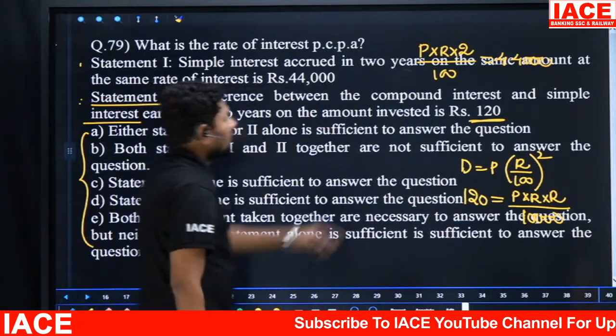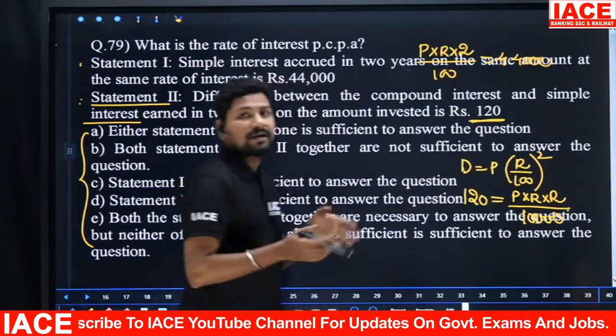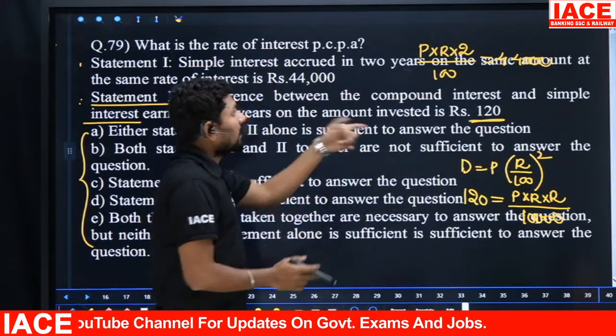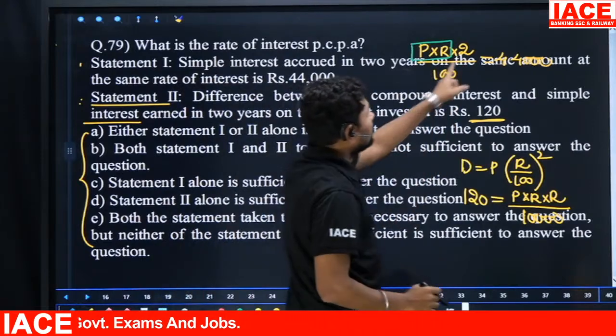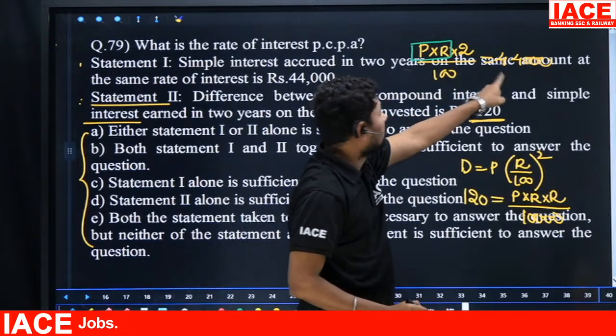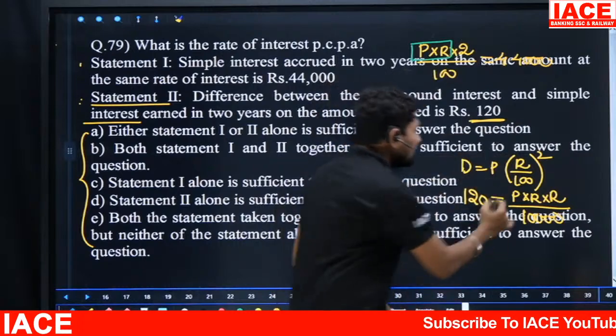Statement 1 also requires the principal, and statement 2 also requires the principal to get the rate of interest, particularly when you are solving alone. But combine both. Look at PR, what we have to substitute: solving the 44 and 100 will be multiplied, and P into R gives some value. The P into R I am substituting here.